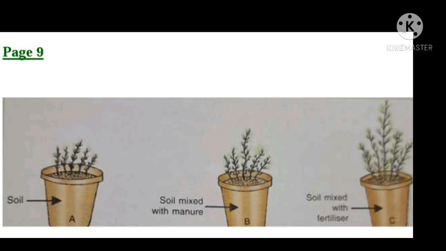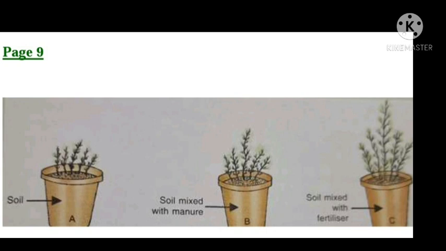Now take some moong or gram seeds and germinate them. Select equal sized seedlings of moong and gram. Plant these seedlings in each of the 3 flower pots. Keep the flower pots in a sunny place and water them daily. Observe the growth of the seedlings in the 3 flower pots after 7 days.